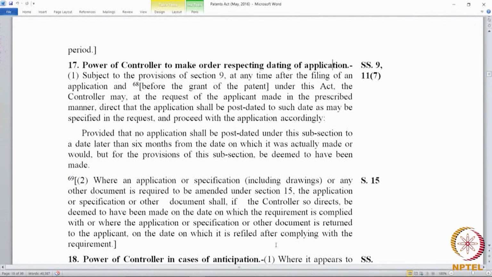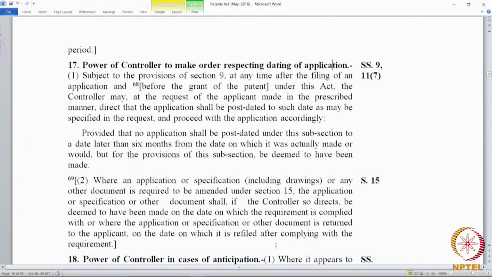The controller raises certain objections and the controller is not willing to allow even one claim in it. So, based on the objection, in a section 15 proceeding, the applicant drafts a new set of claims completely different from the 10 which he had filed, and he also makes appropriate amendments in the disclosure.